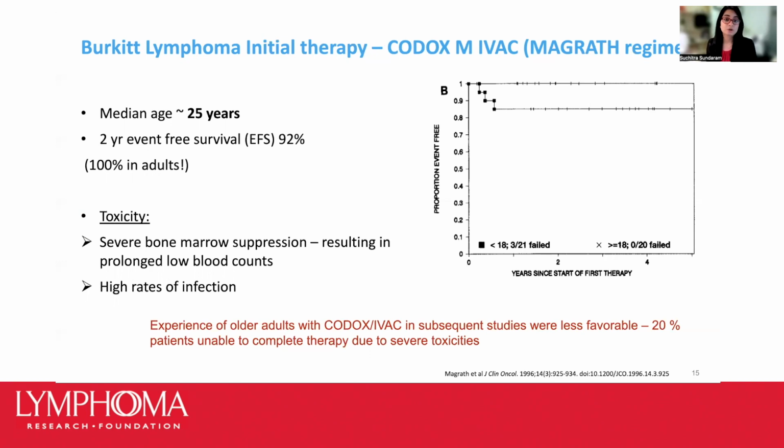So this 2-year event-free survival was actually 100% in adult patients on this study. However, it's important to know that there were severe toxicities, mainly significant suppression of the bone marrow, affecting production of the blood cells. So low blood counts and resulting high rates of infection were noted.